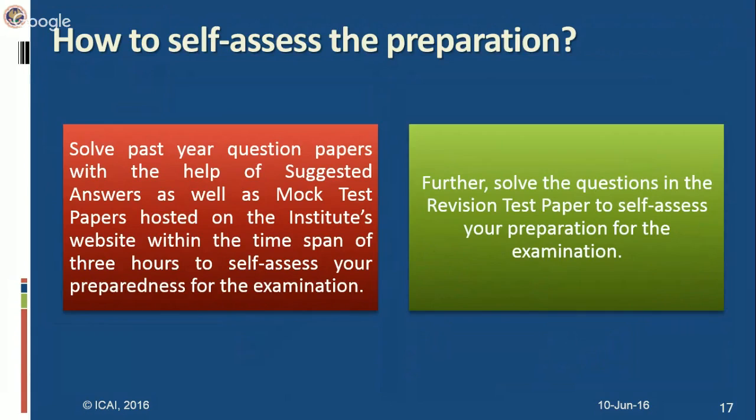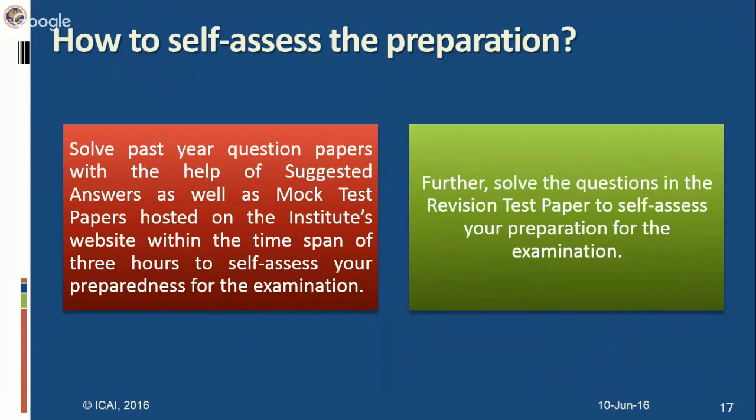Don't directly move from the question to the solution. Try to solve each and every question, and match with the solution given in the RTP. In this manner, you can self-assess the preparation for both, I think, direct taxes and income tax, as well as for the indirect taxes.